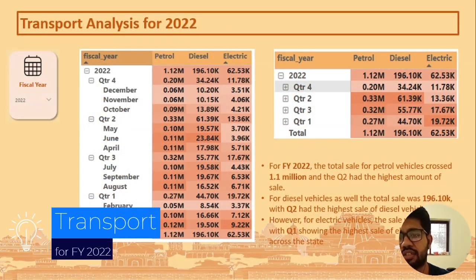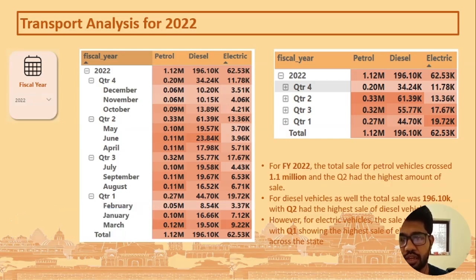Now let's analyze the transport sector in Telangana. Here we have fiscal year wise sales of vehicles, which are categorized into petrol, diesel and electric vehicles, and we also have quarter wise data here.